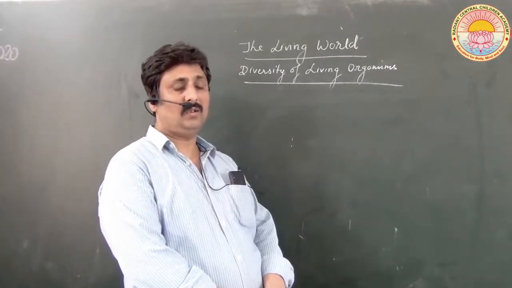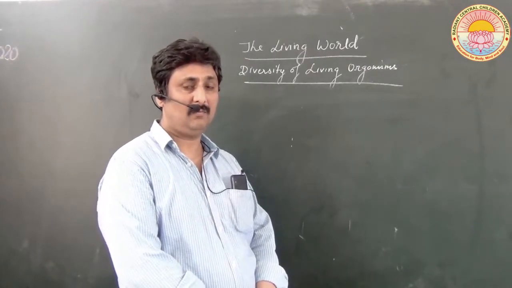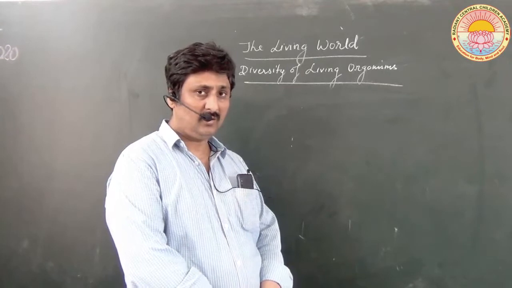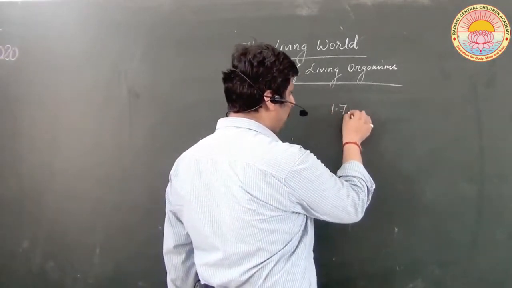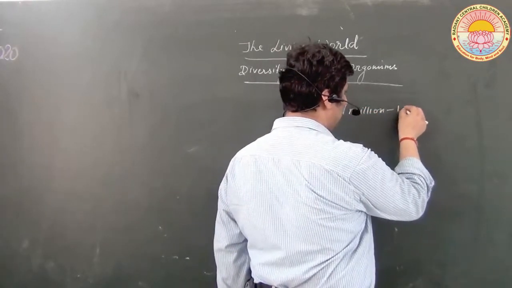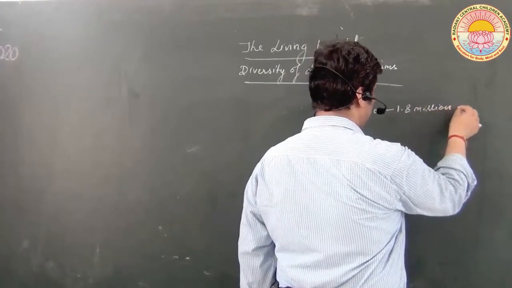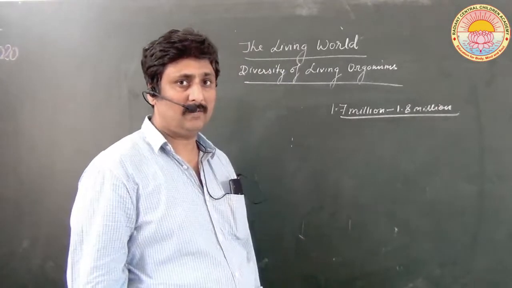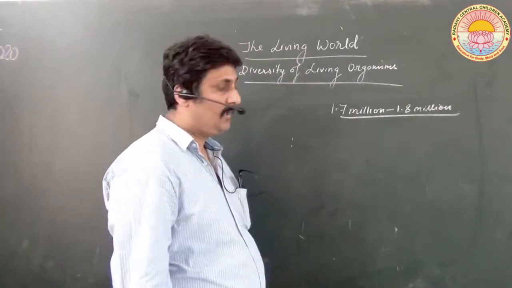As you know, our Earth has so many different kinds of living organisms. There are a number of species present on our Earth. Now, do you know that about 1.7 million to 1.8 million species have been discovered? We know about them, but there are many species which are not discovered.